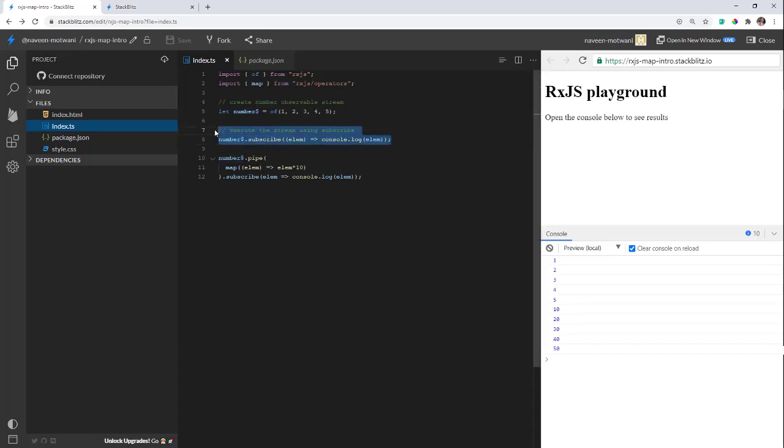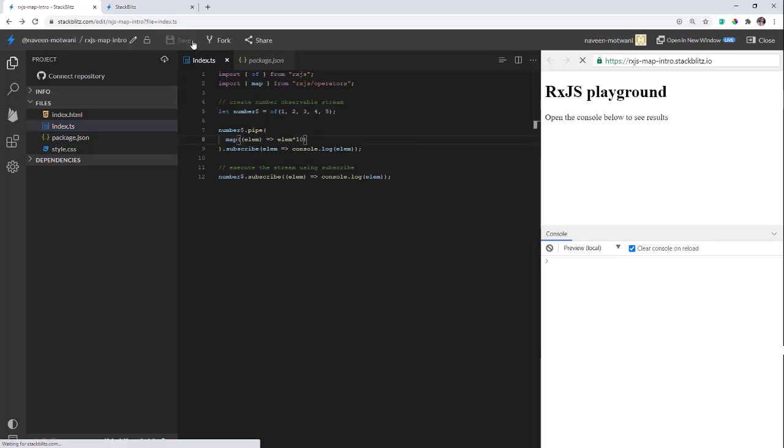So if I paste it over here and clean this up, I am expecting 10, 20, 30, 40, and 50, and after that I am expecting 1, 2, 3, 4, 5, and that will prove the map operator has not modified the input stream itself. Let's run that. Bingo, that's what we were expecting and that's what we got.